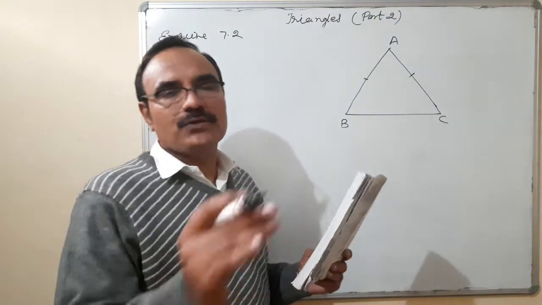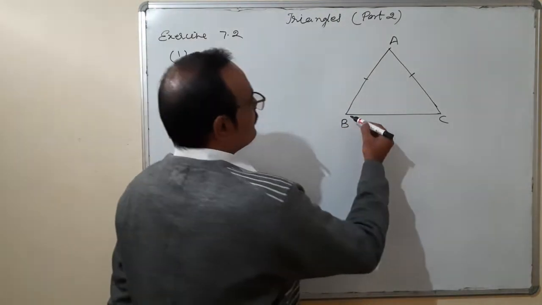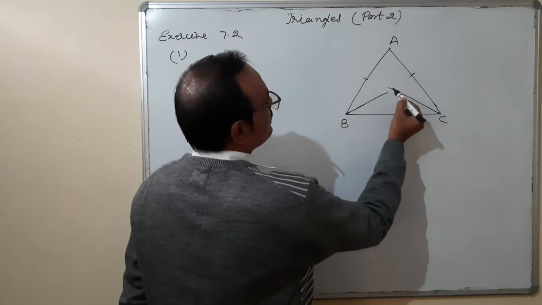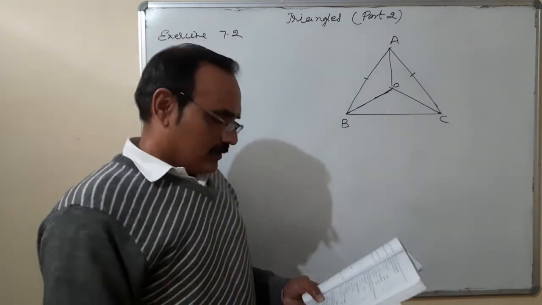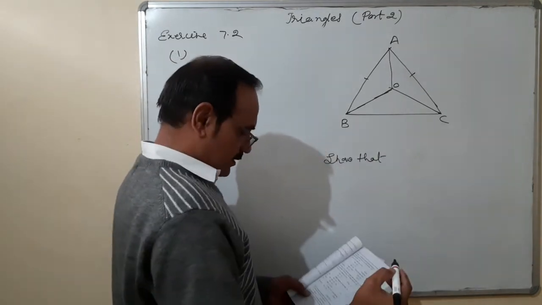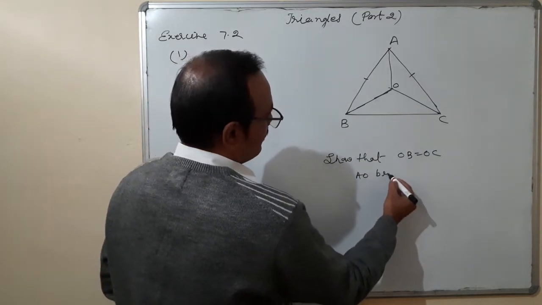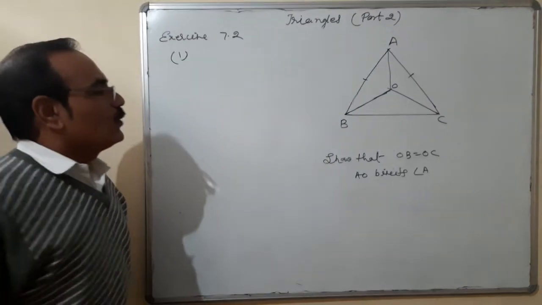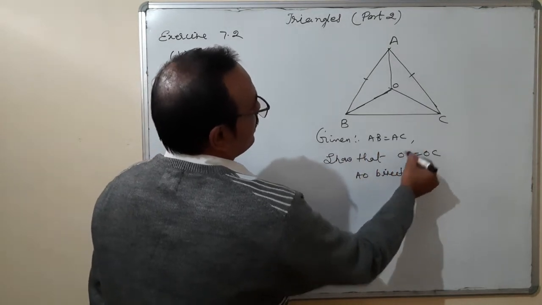Marks are necessary so that again you don't need to see the question. Bisectors of angle B and angle C intersect each other at point O. The bisector of angle B bisects angle B, and the bisector of angle C bisects angle C, intersecting each other at point O. Join A to O. That is the question: show that OB is equal to OC and AO bisects angle A. What is the given part? Given part is AB is equal to AC, and two more given parts.